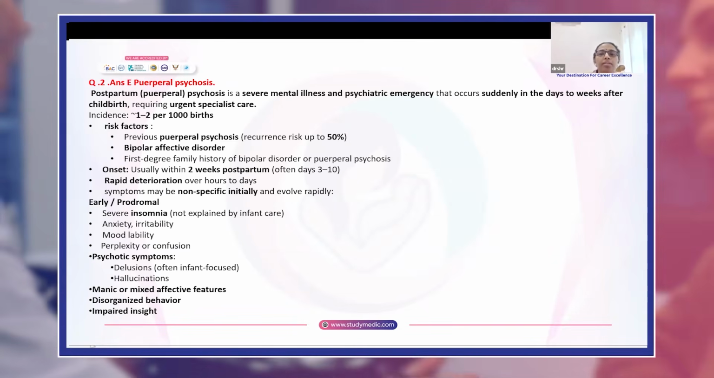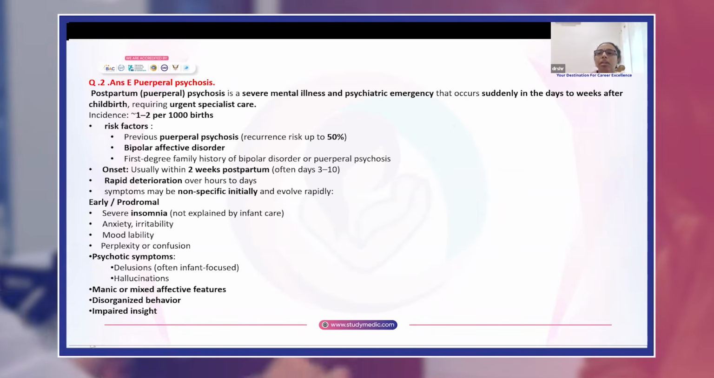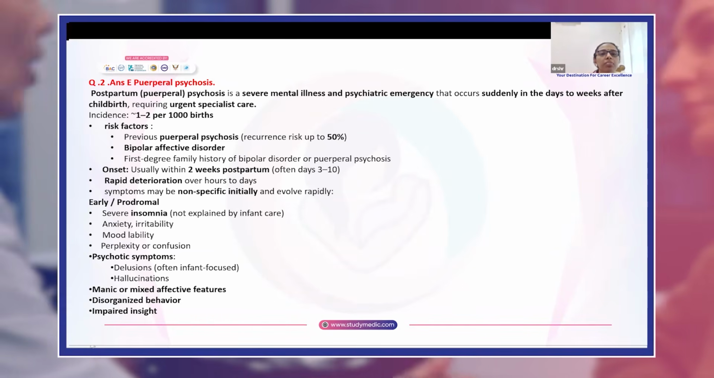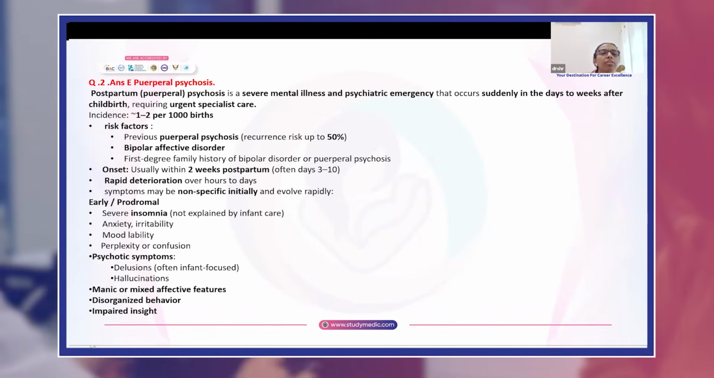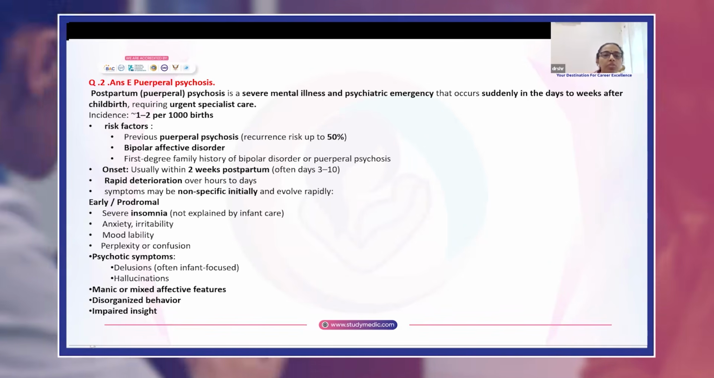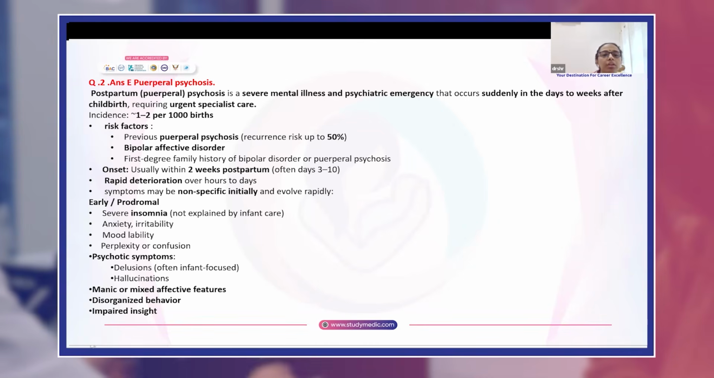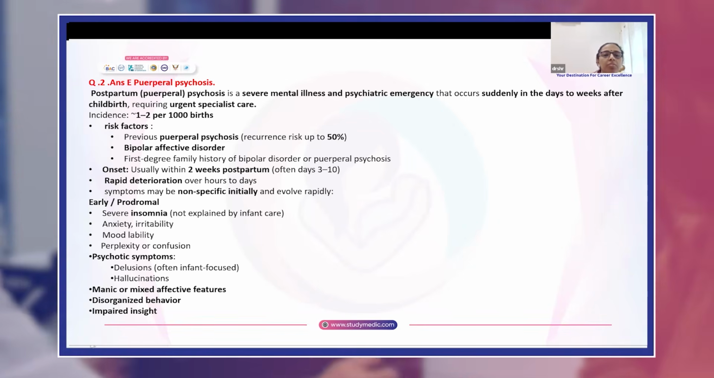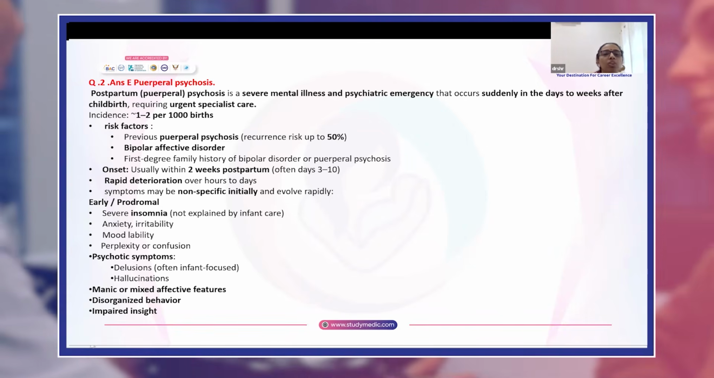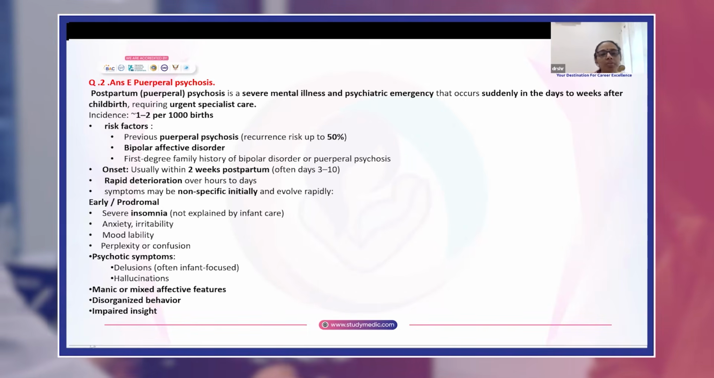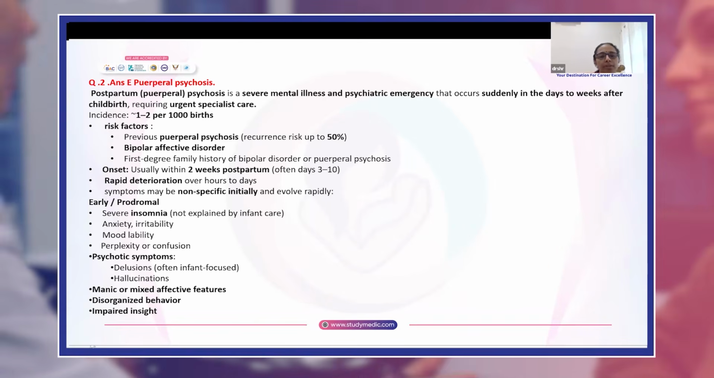It's a severe mental illness and a psychiatric emergency that occurs suddenly in the immediate postpartum period and requires urgent specialist care. Incidence is 1 to 2 per 1,000 births. Risk factors include previous puerperal psychosis, where recurrence risk is up to 50%, bipolar affective disorder, and first degree family history of bipolar disorder or puerperal psychosis. Onset is usually within 2 weeks postpartum. There is rapid deterioration. Symptoms may be non-specific initially and they evolve rapidly.